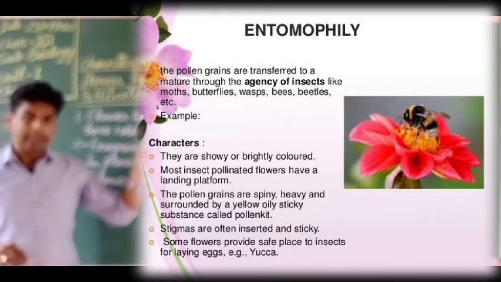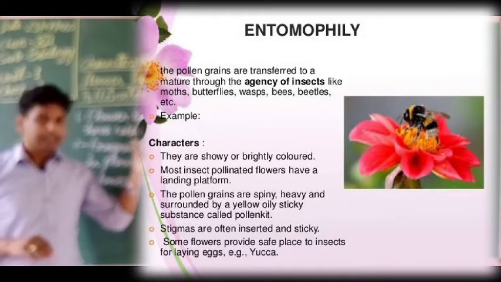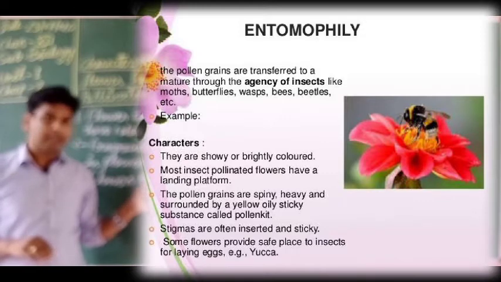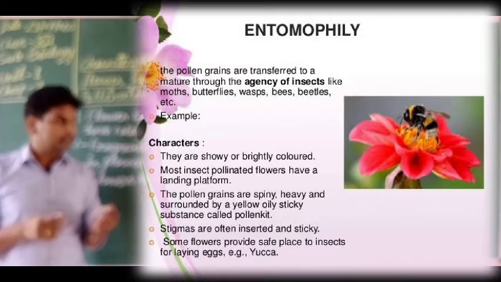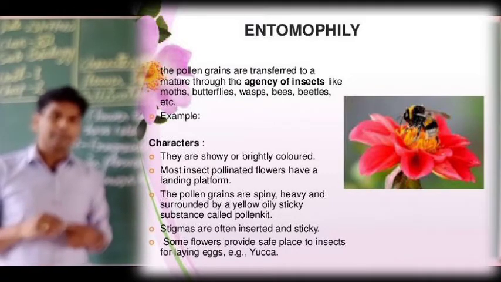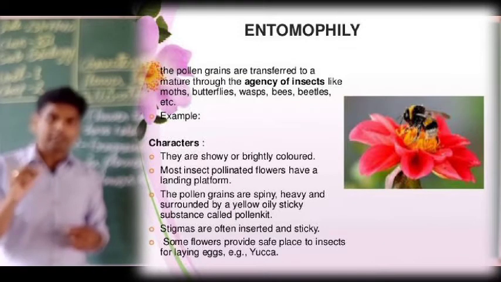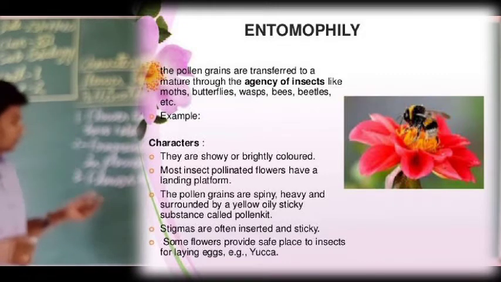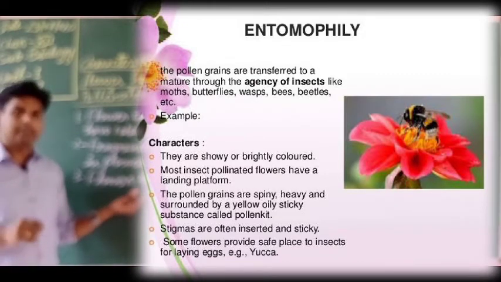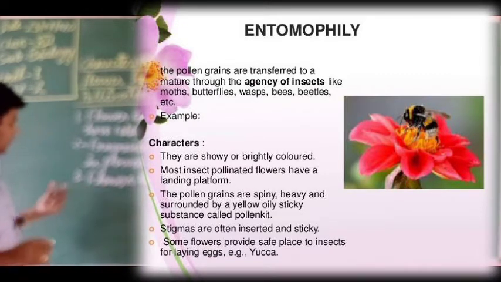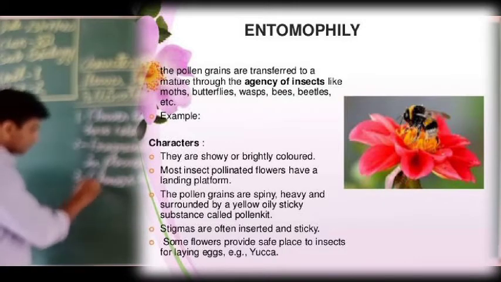You are looking at the screen. This picture is showing that nectar is secreted by the flower. And also you can feel when you touch the stigma, it is very slimy and sticky. When we touch it, this is the nectar. Okay, so it is collected by the honeybee and some other insects also collect it and take their nutrition from this.